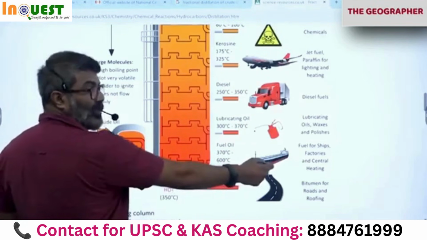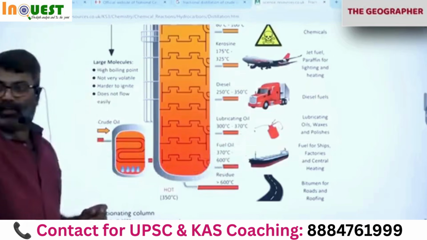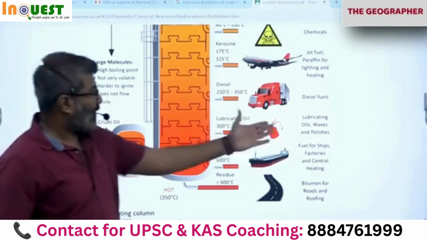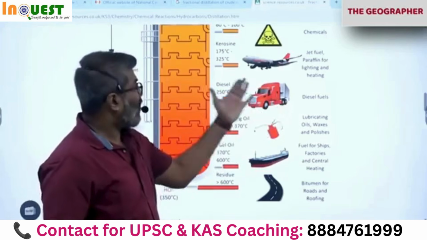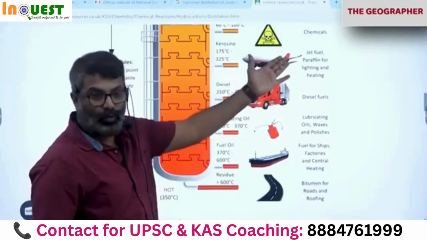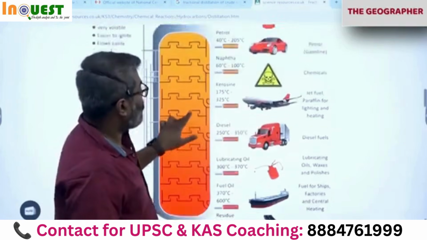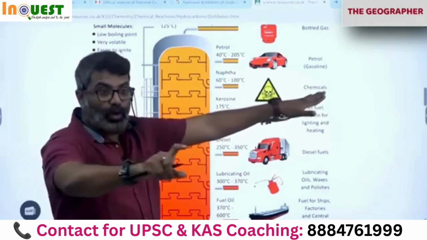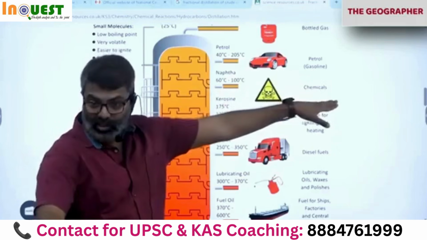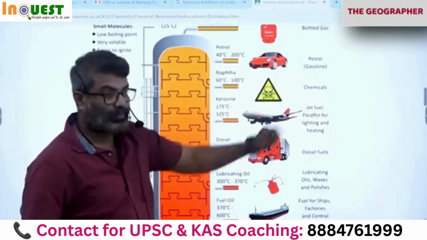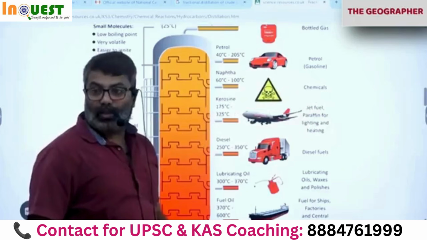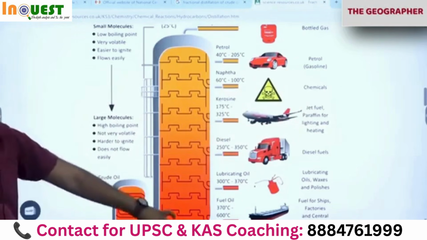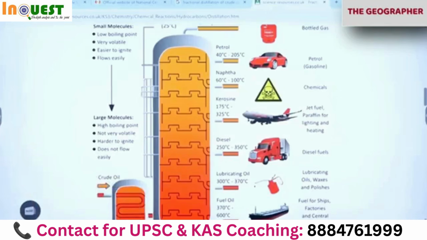You can see fuel oil is used in ships. Lubricating oil is used for your bikes, cycles, engines. Lubrication is needed in machinery and all. Diesel we require for vehicles. Kerosene we require for making gasoline, fuel, aviation turbine fuel. Naphtha is very important for making chemicals like hair dye, mosquito repellent, cockroach spray, and plastics, plastic bottles and all. All this is naphtha. So this is called fractional distillation of crude oil.